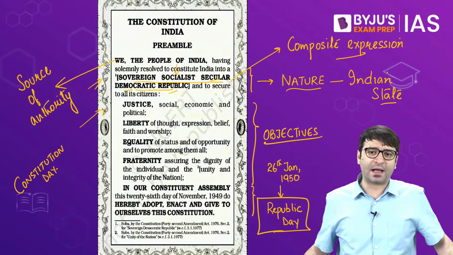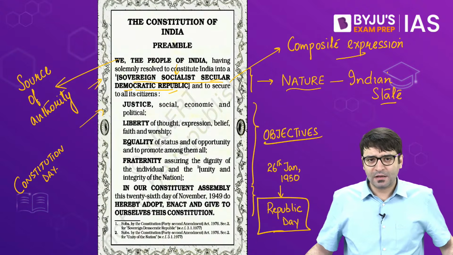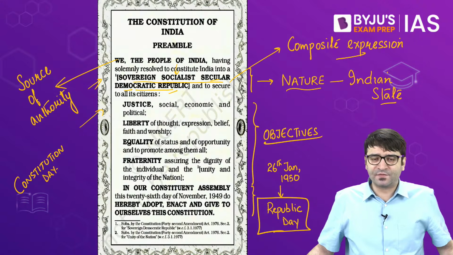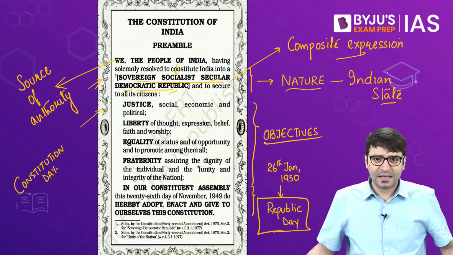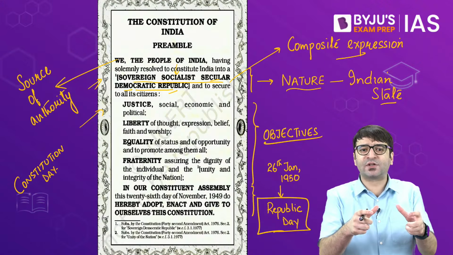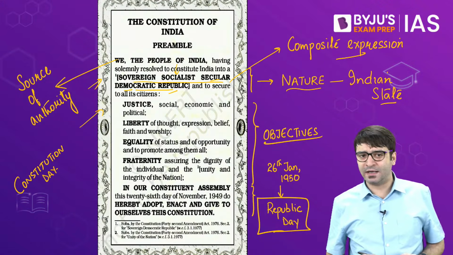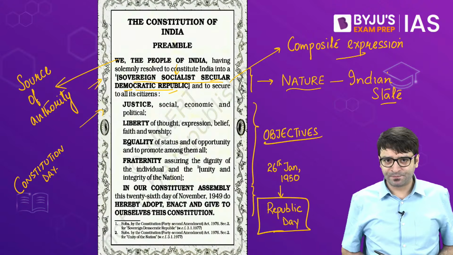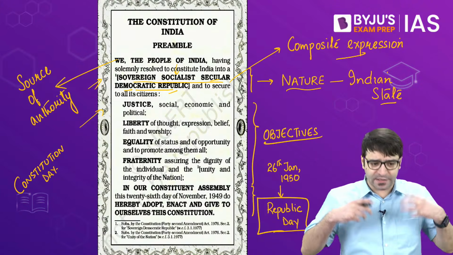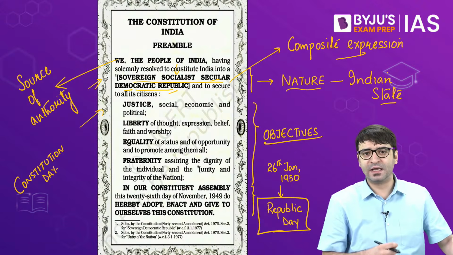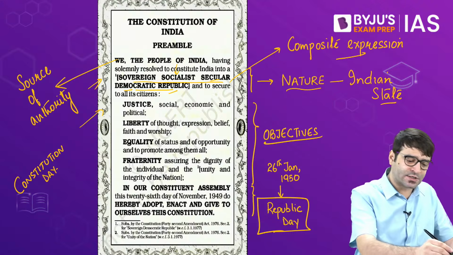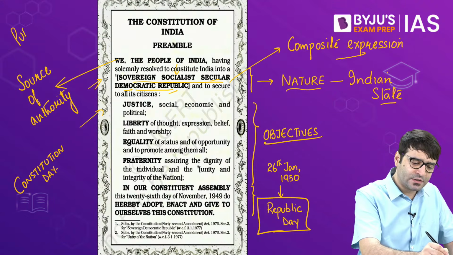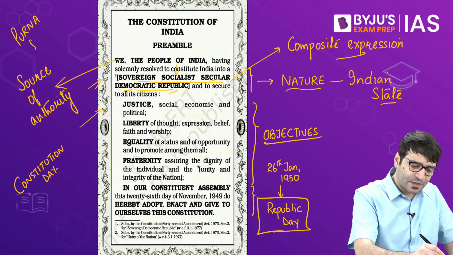And the story goes back to 1929. A historic session of the Indian National Congress was held in Lahore. And it was in this historic session in December 1929 that the Indian National Congress, which was the principal political party fighting for India's independence, raised a slogan, raised a demand. And the demand was of Purna Swaraj, complete independence.